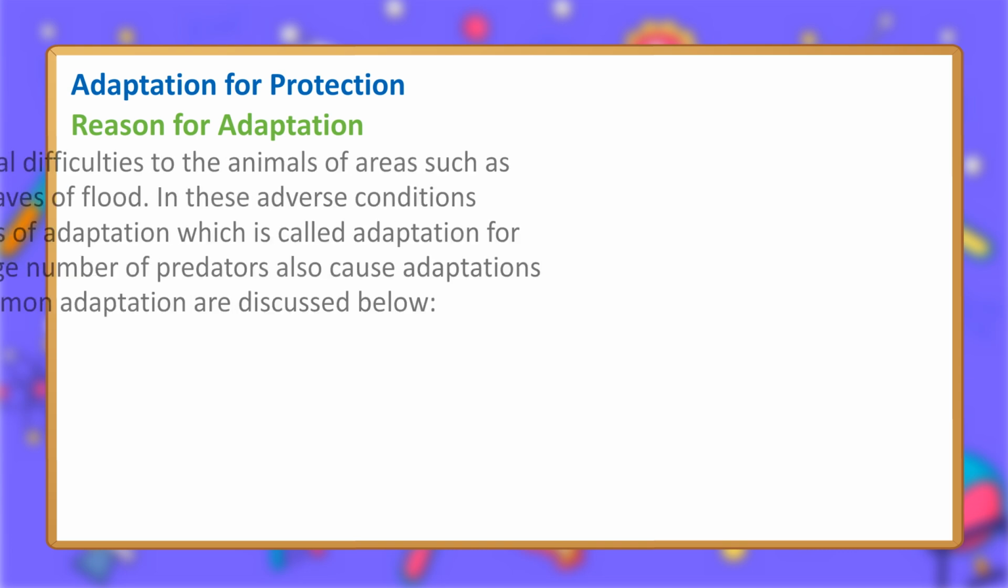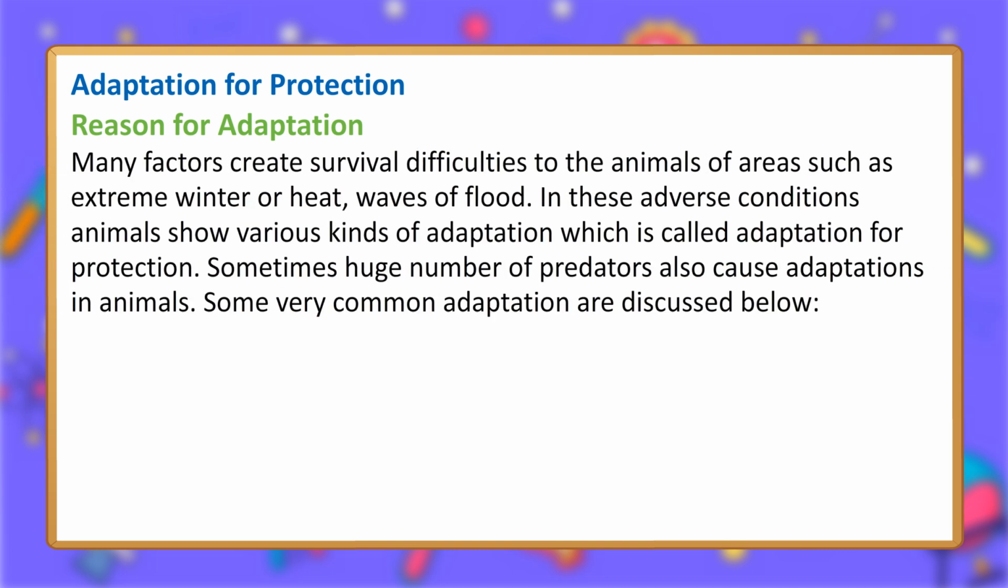Adaptation for protection. Reason for adaptation. Many factors create survival difficulties for the animals of areas, such as extreme winter or heat, or waves of flood. In these adverse conditions, animals show various kinds of adaptation, which is called adaptation for protection. Sometimes a huge number of predators also cause adaptations in animals. Some very common adaptations are discussed below.